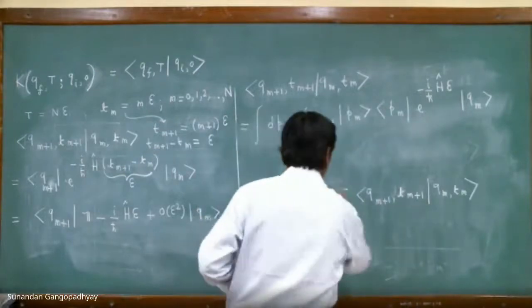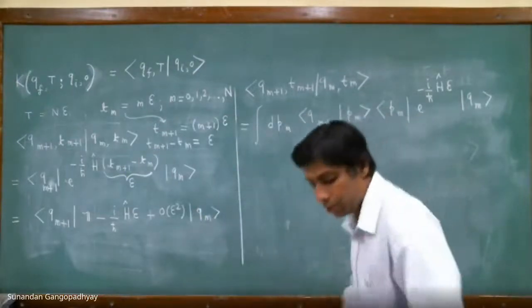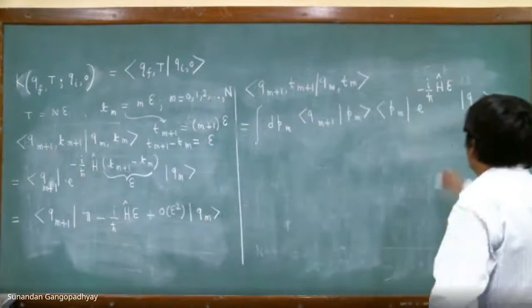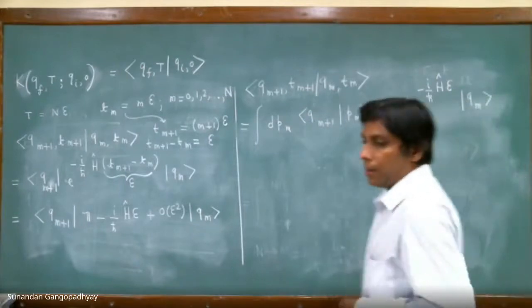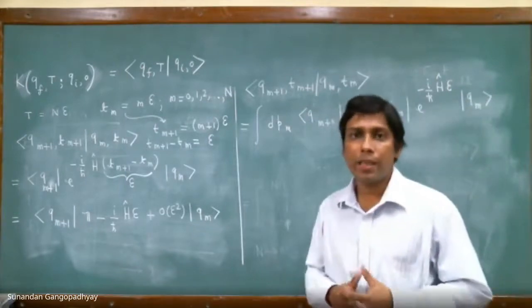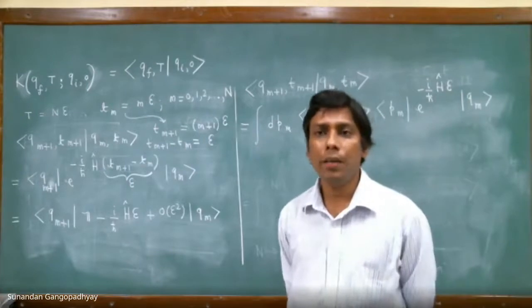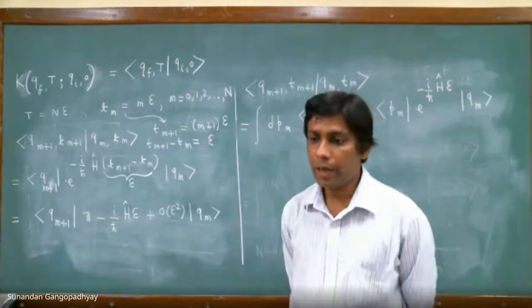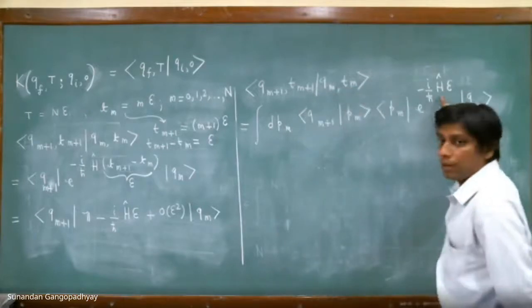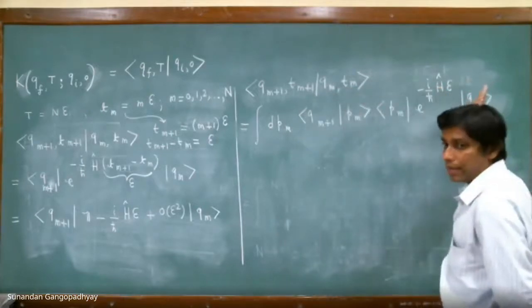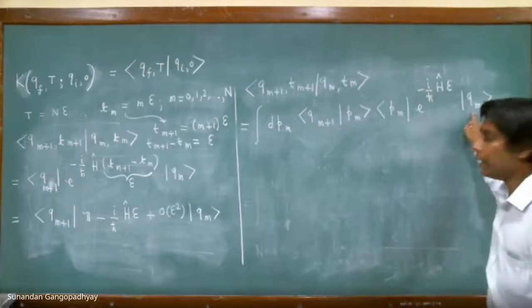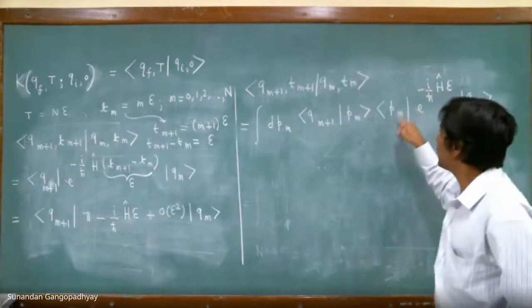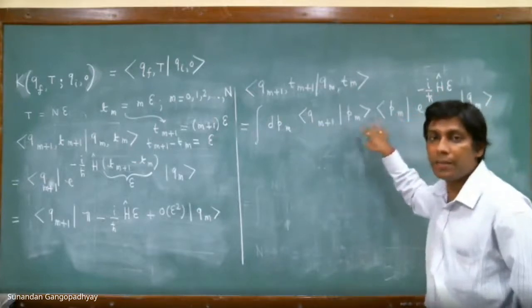Therefore, you see that this Hamiltonian is an operator, but by using the commutation relation among p's and q's, I can bring all the p's to the left of the q's. So in the Hamiltonian operator, all the q's will be on the right hand side and they will act on this Q_m, and all the p's will be on the left hand side, so they will act on these p's.